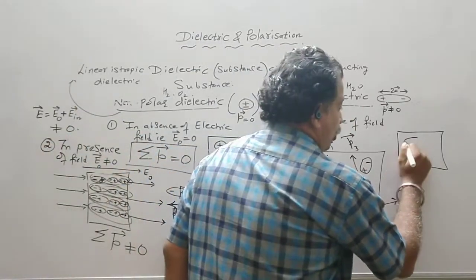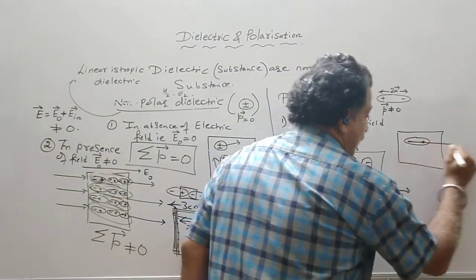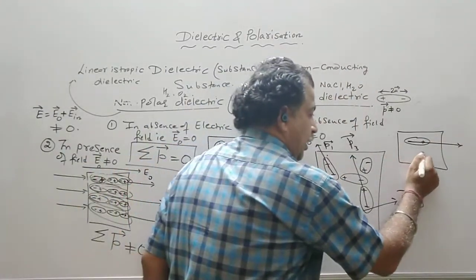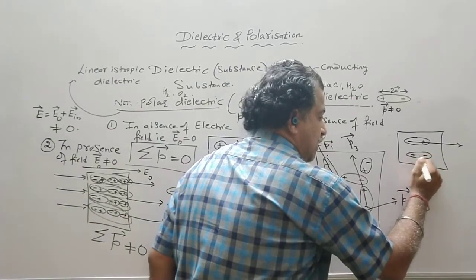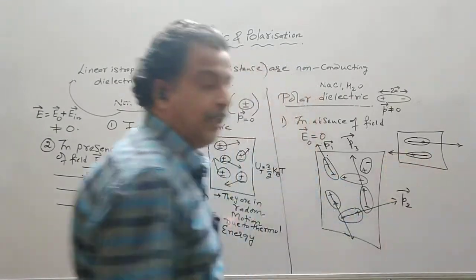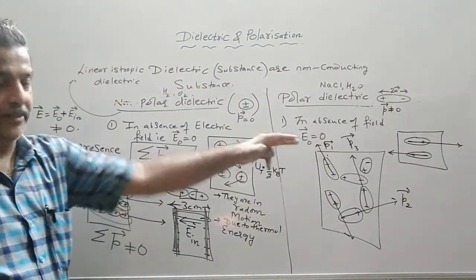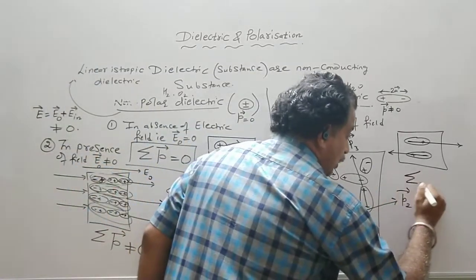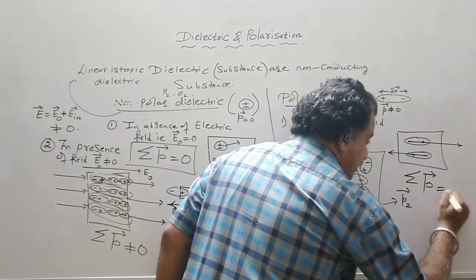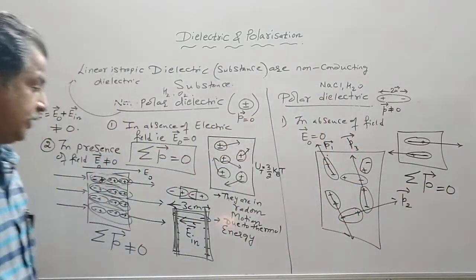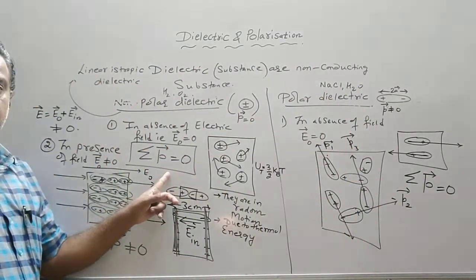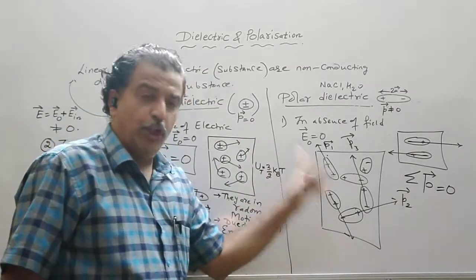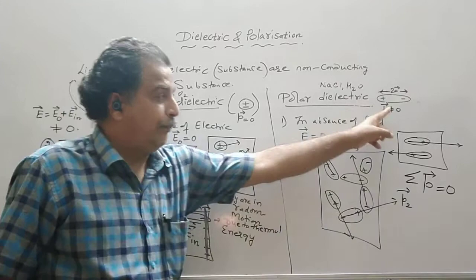If one molecule is oriented like this, with the dipole moment along the x-axis, then there should be another molecule whose dipole moment is in the opposite direction. So what is the resultant? The resultant comes out to be 0. So here also the summation of P is equal to 0. Similar to this. But what is the difference? Each molecule possesses a dipole moment.